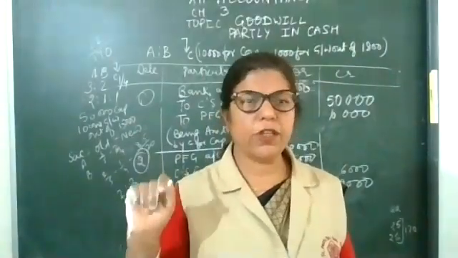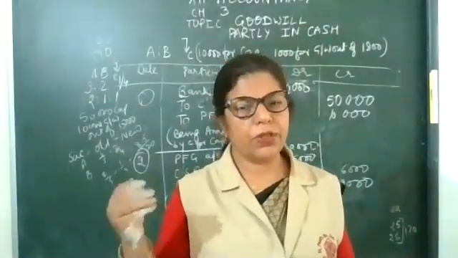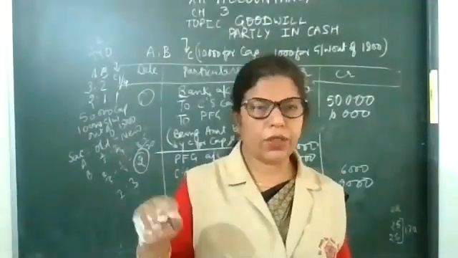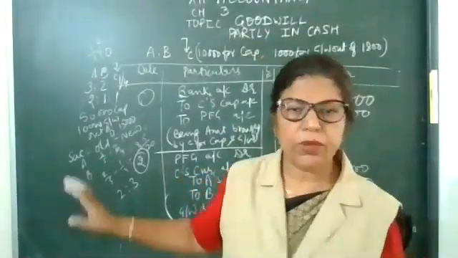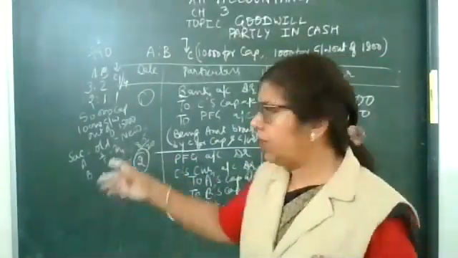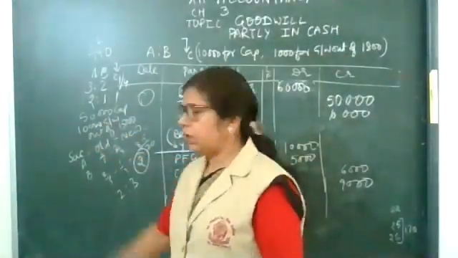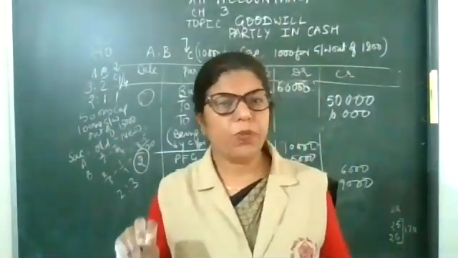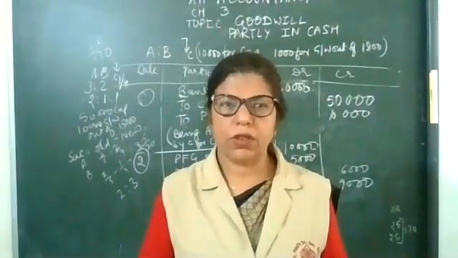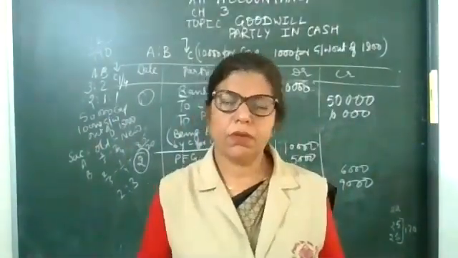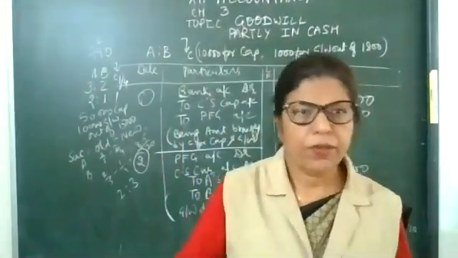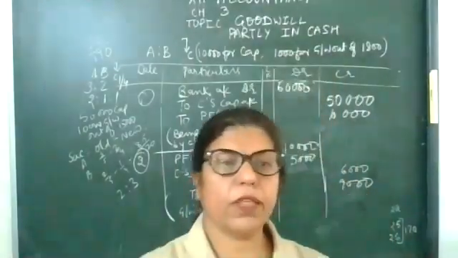There are 4 ways of treatment of goodwill that will surely come in the exam in an 8 marker question or separately in a 3 or 4 marker question. Maybe that question will come as a fill in the blank or as an MCQ, like: the new partner is bringing 10,000 rupees goodwill out of a share of 15,000, what will be the treatment? There will be 4 options also. So there are various ways to give the question.